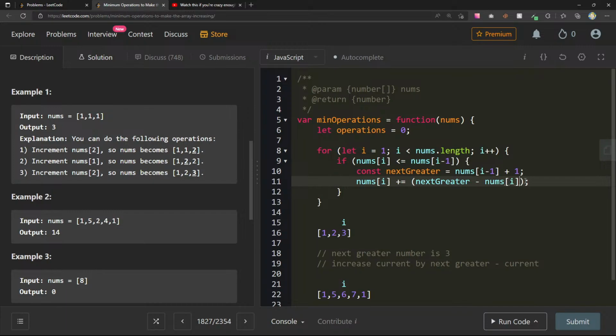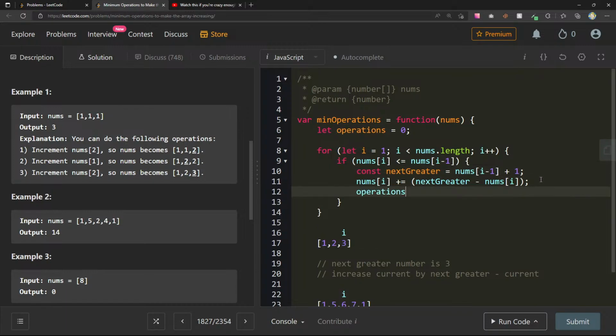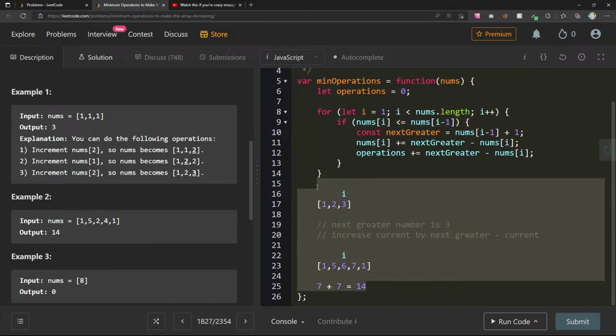And then we sort of want to do the same thing, right? Operations, we want to also add that same difference. Operations += next greater minus nums[i]. So if I can save this, I guess that's a good way to go about it. I'm pretty happy with that.